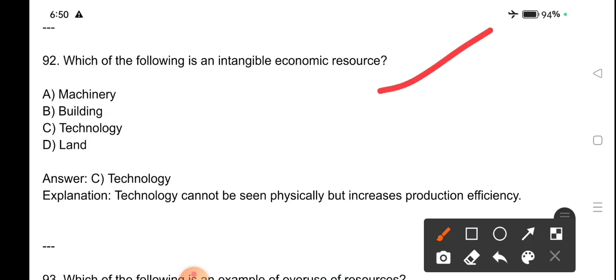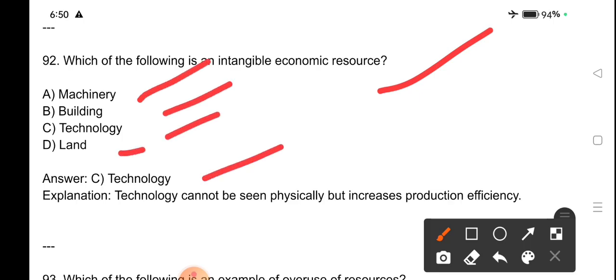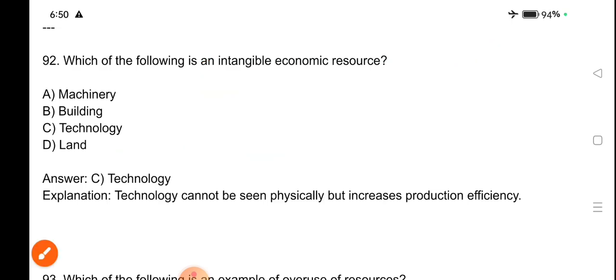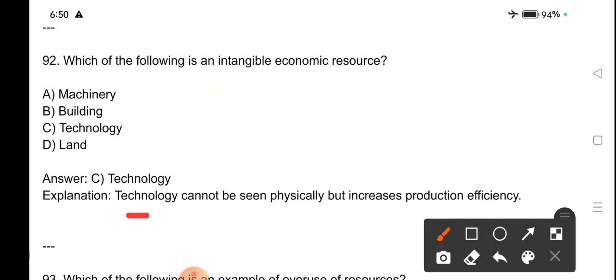Which of the following is an intangible economic resource? Machinery, building, technology, land. Technology. Technology is an intangible economic resource. Technology cannot be seen physically but increases production efficiency.